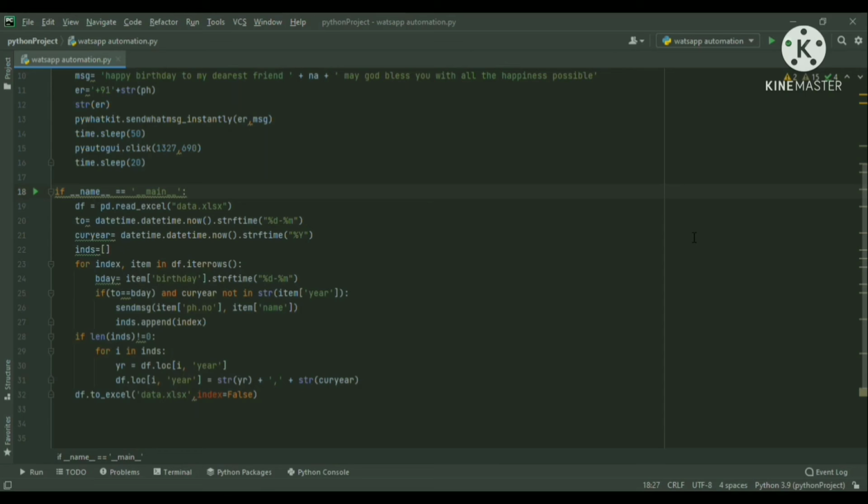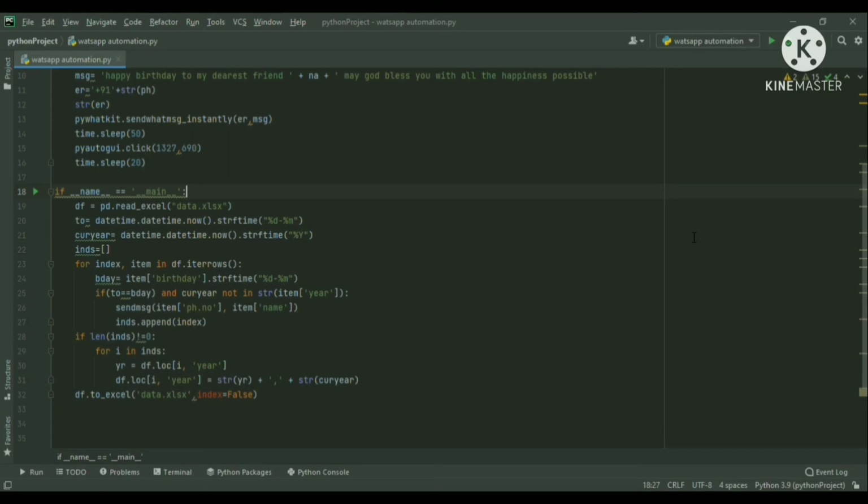So we are going to update our year column with the present year that is already there, and the year in which we have wished, that is the current year. The year that is already there will probably be the previous year, and the current year in which we have wished will be 2021. So the outlook will be 2020, 2021, which indicates 2020 is the past year in which we had already wished.